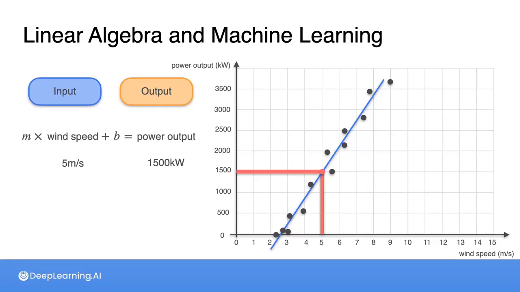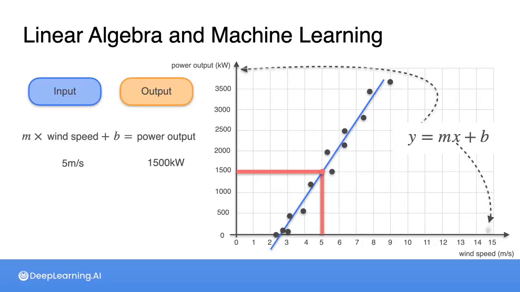The model here is the familiar linear equation y equals mx plus b, where y is the power output and x is the wind speed. Your goal is to find the best values for m and b that fit the data. In machine learning, you'll often see the equation of this model written as y equals wx plus b, because the number multiplied by x is called a weight. The b is called a bias, and so luckily doesn't need to change.